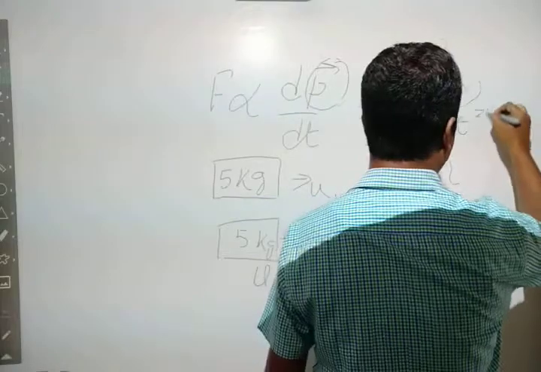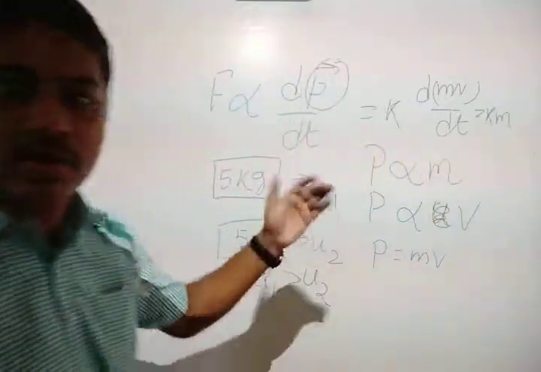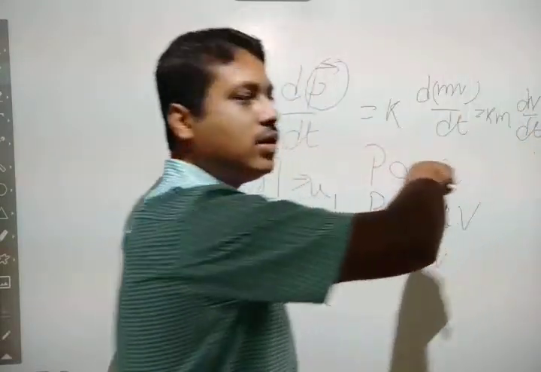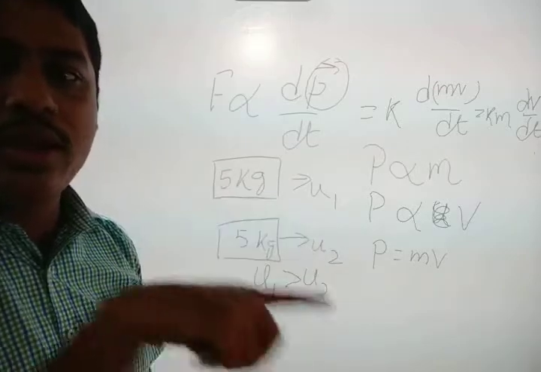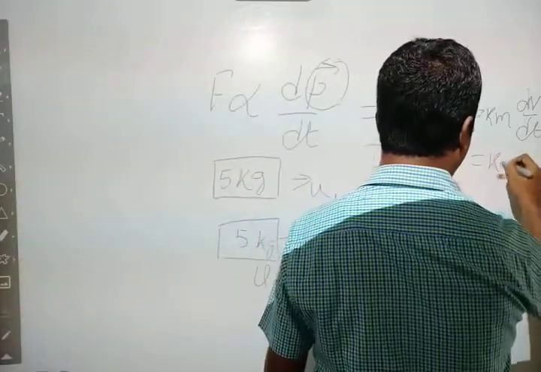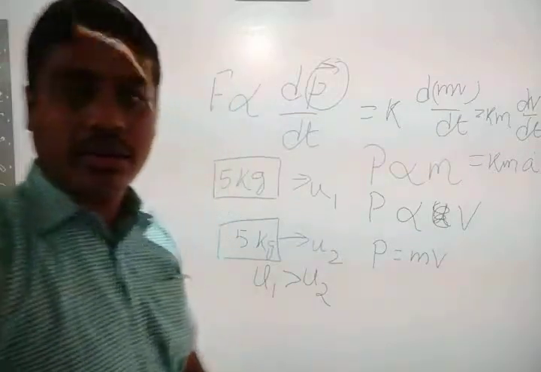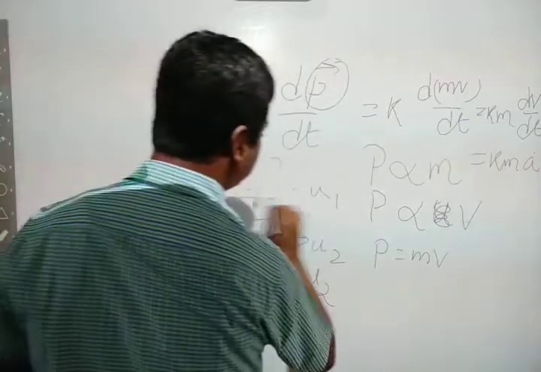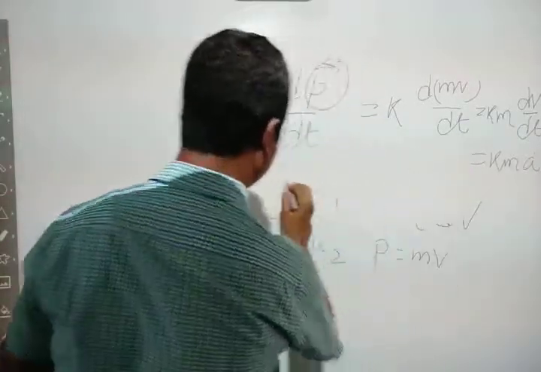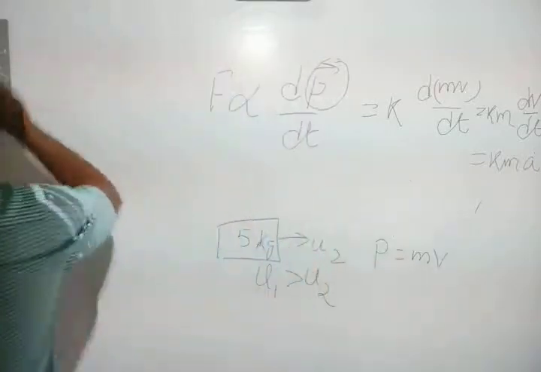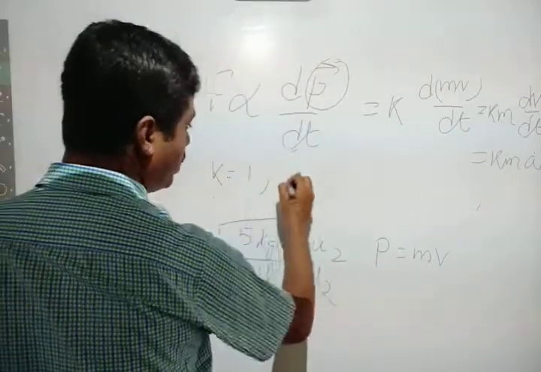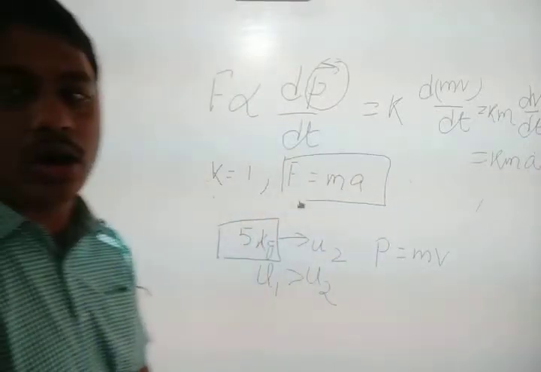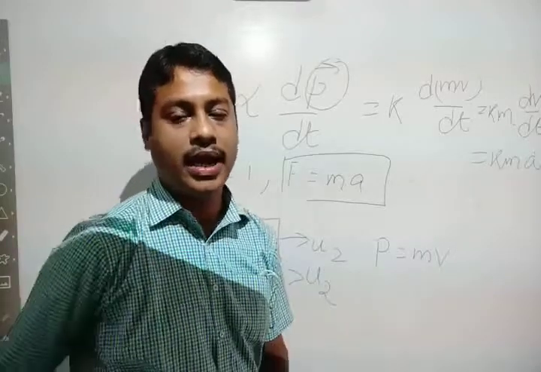So put m outside: K into m, and what is left is dv by dt. The rate of change of velocity with time we call acceleration, so F equals K m a. If K equals 1, then F equals ma. This is the mathematical form of Newton's second law of motion: force equals mass into acceleration.